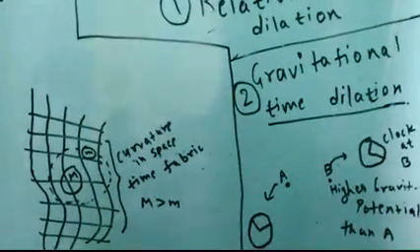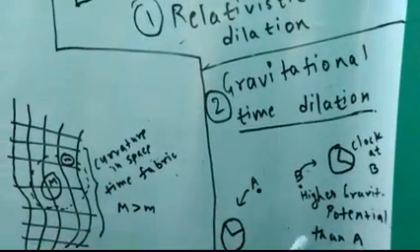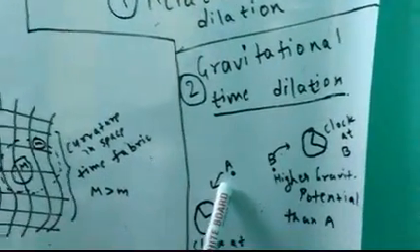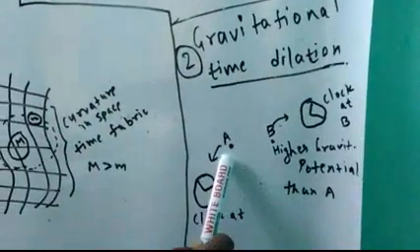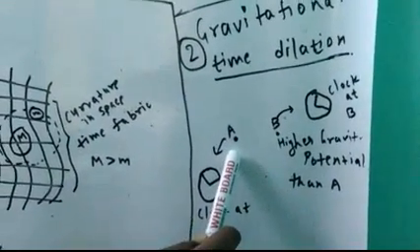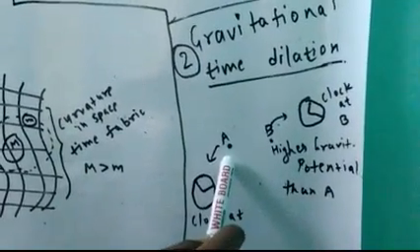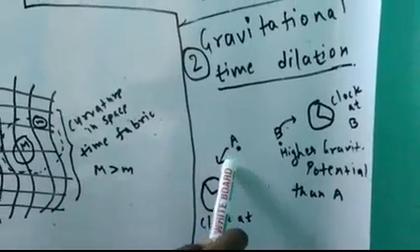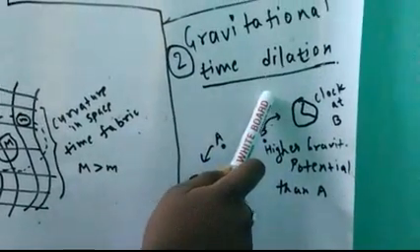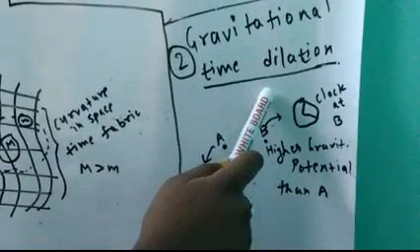It means that the body at lower altitude, or lower gravitational potential, will have time going slower than the body which is at higher altitude or higher gravitational potential.